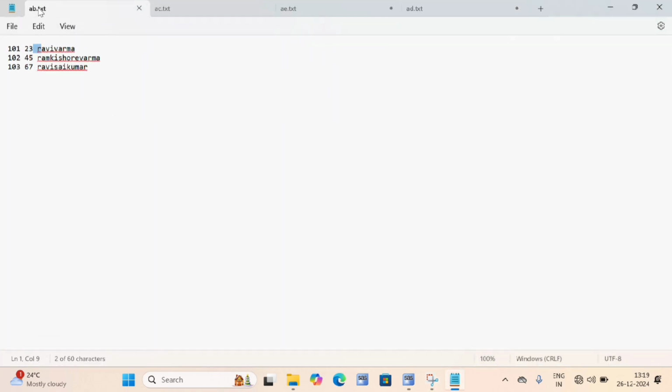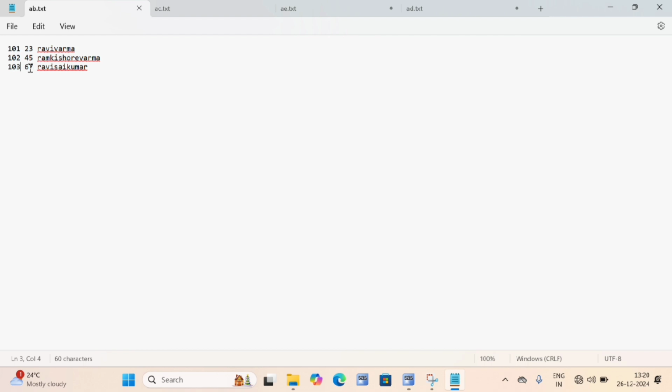In my AB I have observation values separated by space, so we will say this one is a space delimiter. A text file is nothing but a delimited file. So which delimited file is it? It is a space delimited file. In SAS we have 5 types of delimited files, so I'll explain these 5.